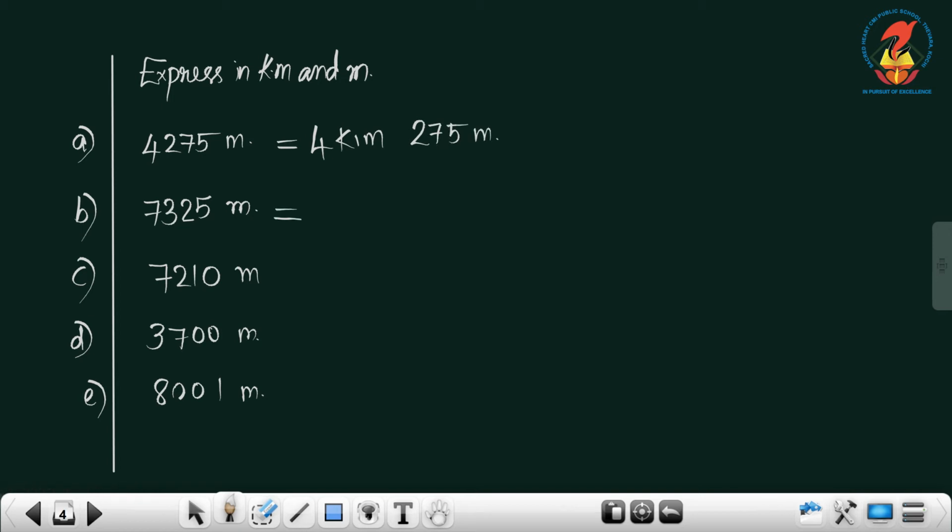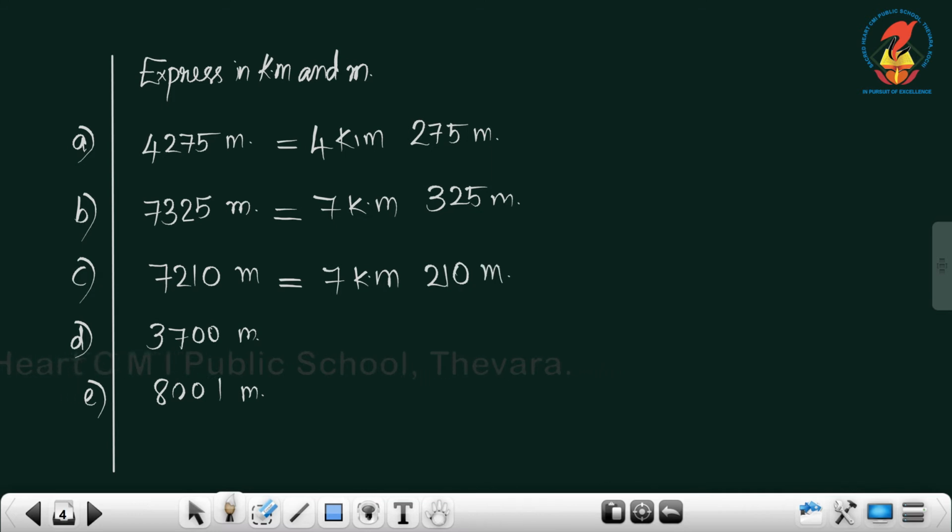In the next one, 7 kilometer, and how much meter is there? Balance is 325, so 325 meter is left. One more we can do here, the other two you can do yourself. So 7 kilometer and 210 meter. Do the other two questions yourself.